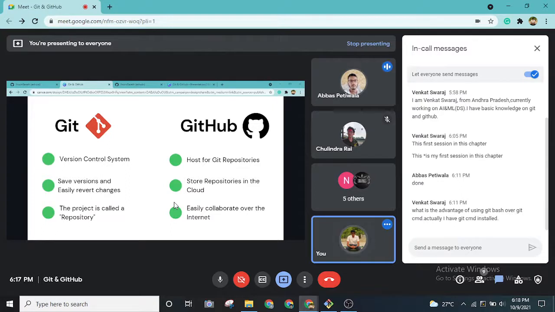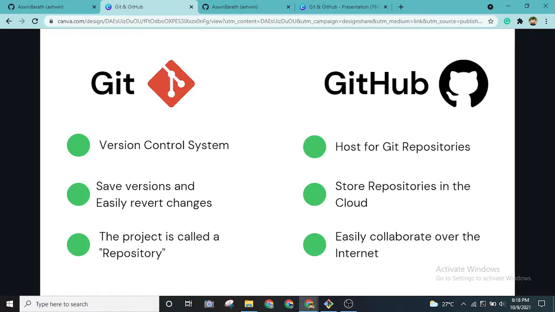Abbas, do you have any doubts? Yeah, I have a doubt. Where will Git save the versions, on the local computer?